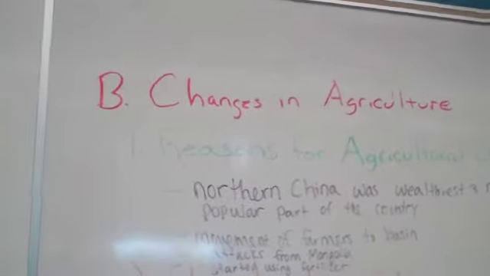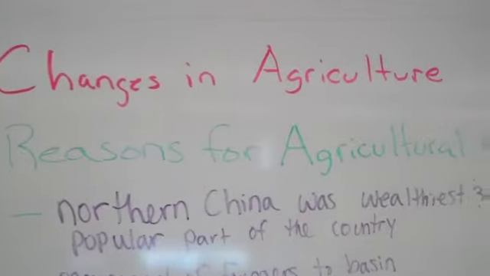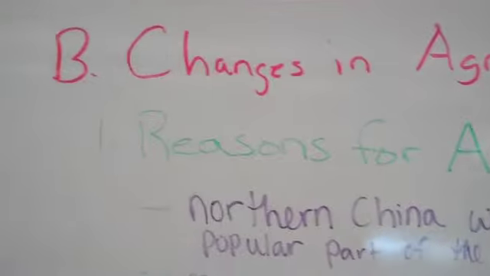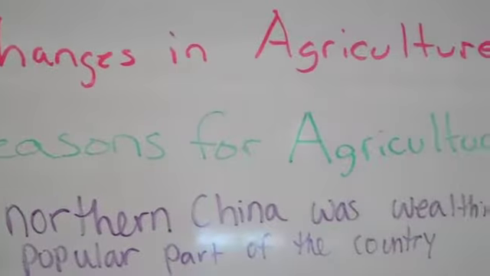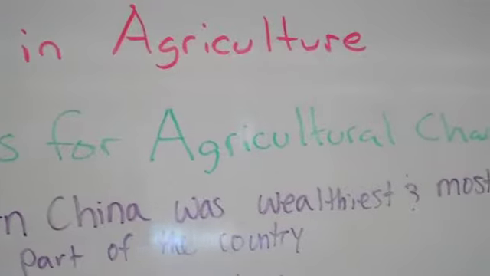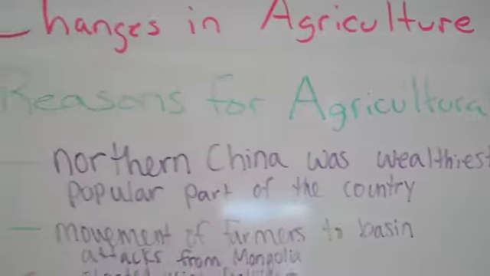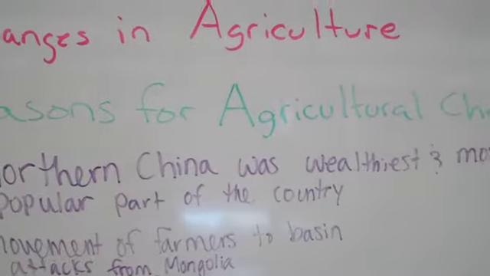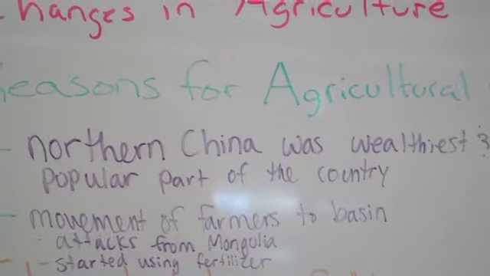Next, we transition over to changes in agriculture, and we look at three main categories: reasons for agricultural change, characteristics of new agriculture, and results of agricultural change. So first, under reasons for agricultural change, northern China was the wealthiest and most populous part of the country. But the main transition that is worth noting is the movement of farmers to basins.